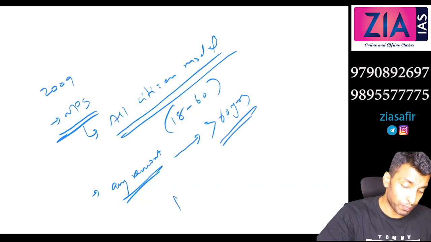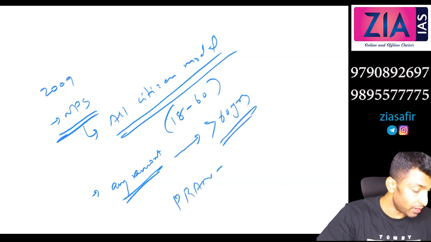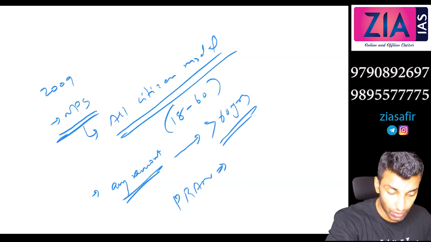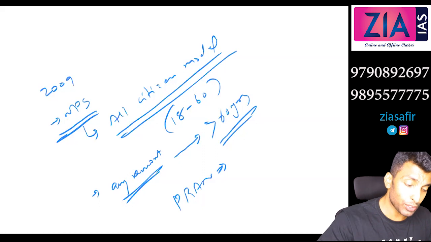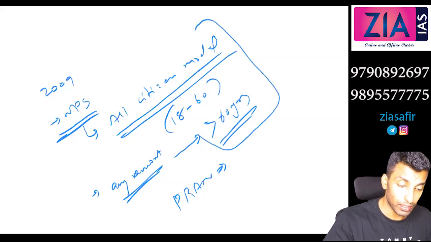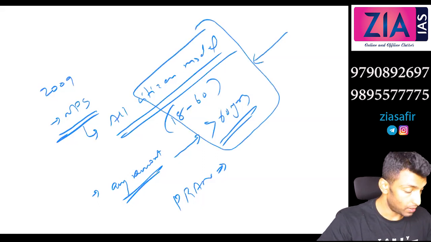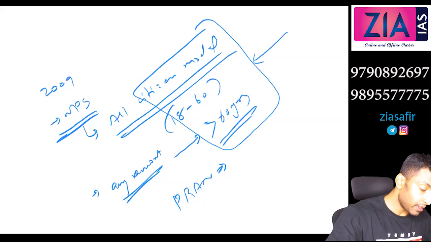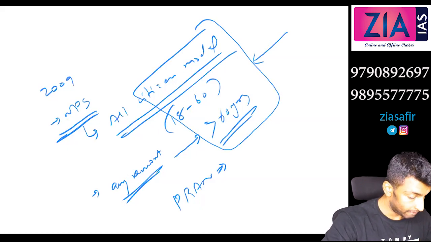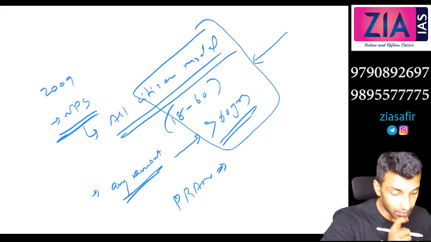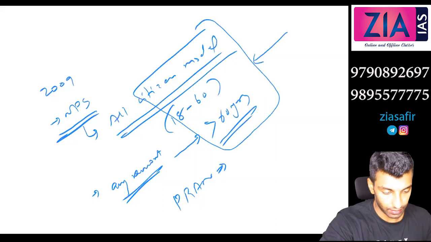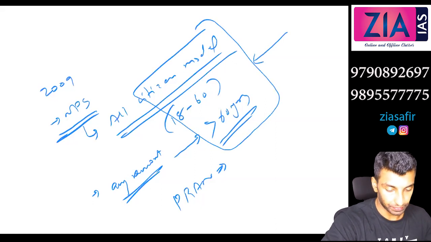And this PRAN, the permanent retirement account number, and all these things will be there. So it is actually an investment scheme, okay? For the future. Plus he will also get some benefit in income tax, right? Yes, that tax benefit you will get.